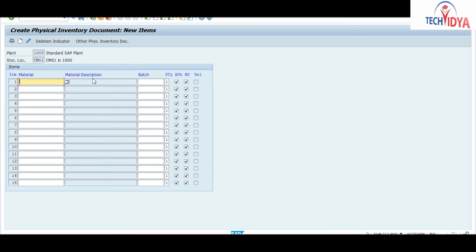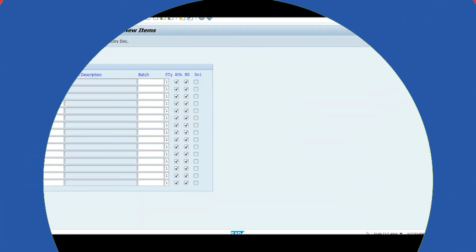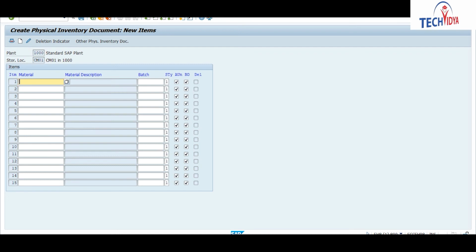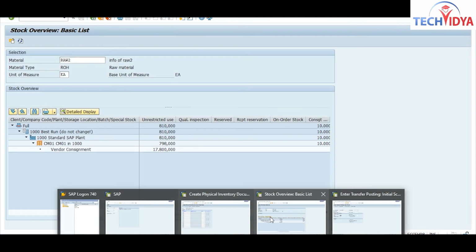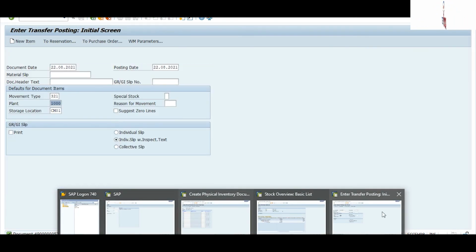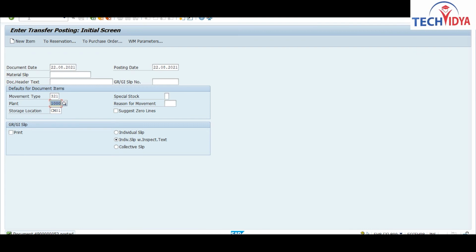So before entering the material here, go to the stock overview and check the materials that belong to this plant and this storage location. Okay, so I will do that. I will use MM60. You will list your material with respect to this plant and storage location.